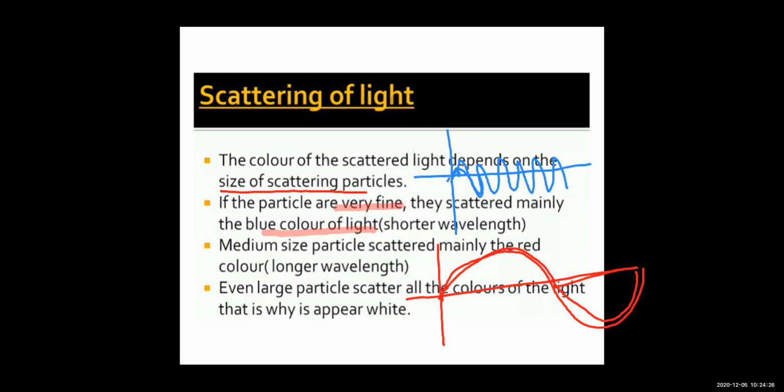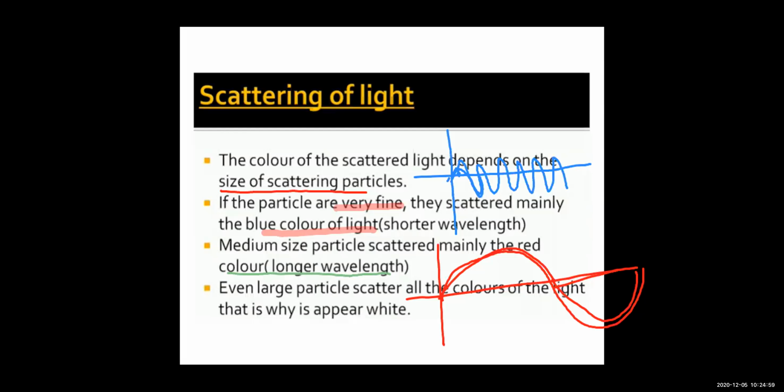Right? The medium particles present in the atmosphere, that is the scatterers, are able to scatter mainly the longer wavelength light, that is the red color. What does it do? It absorbs the red color, and after absorbing the red color, it re-emits it. Right? And the very large scatterers, what can they do?